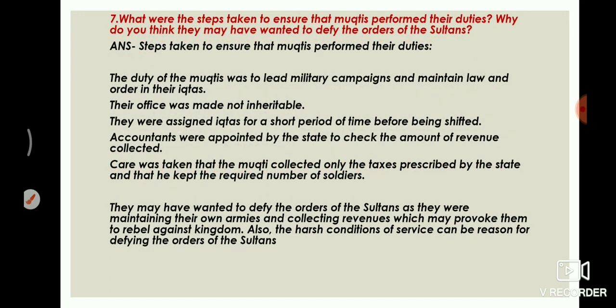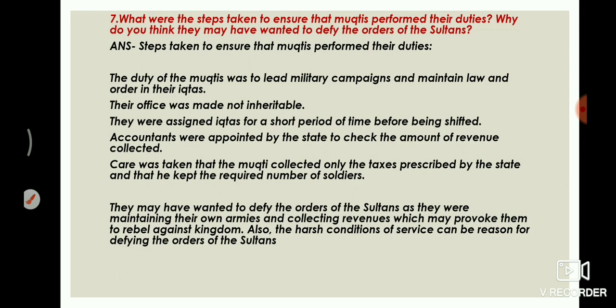Now question number 7 is, what were the steps taken to ensure that Muktis performed their duties? Why do you think they may have wanted to defy the orders of the Sultan? The answer is, the duties of the Muktis were to lead military campaigns and maintain law and order in the Iktas. Their office was made not inheritable. They were assigned Iktas for a short period of time before being shifted.